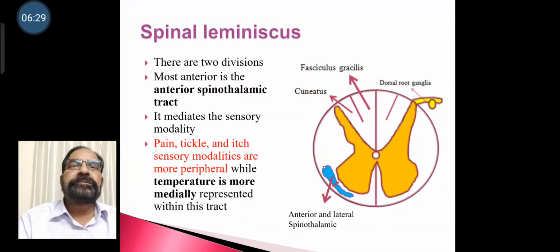Spinal lemniscus. There are two divisions. Most anterior is anterior spinothalamic tract. This is shown in the picture. It mediates sensory modality. Pain, tickle, itch sensory modalities are more peripheral, while temperature is more medially represented within this tract.